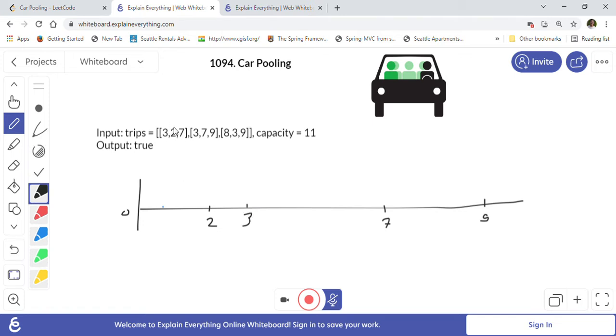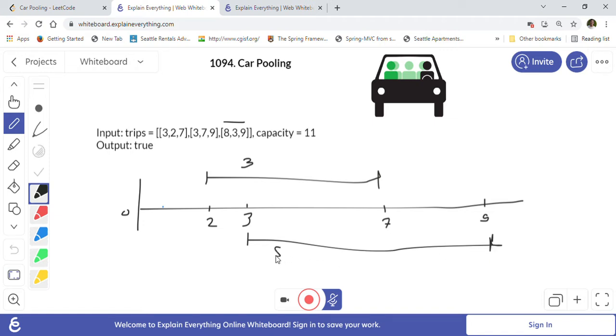The first trip starts at 2 and goes until 7, and 3 passengers boarded the car. Another trip starts at 3, from 3 to 9, and it boarded 8 passengers. So at this point, the capacity of 11 is already filled. Our car is completely full at this point.